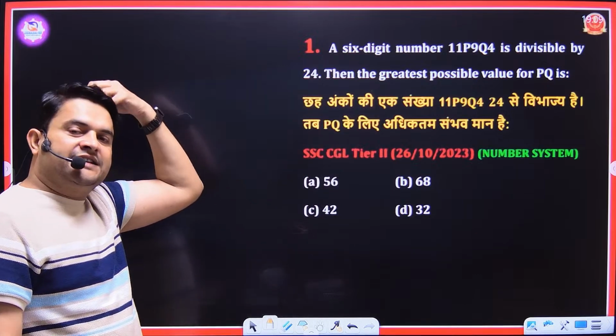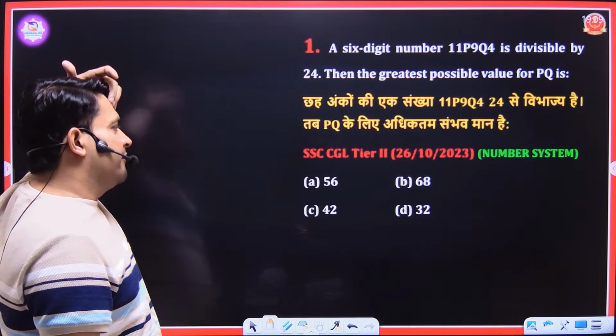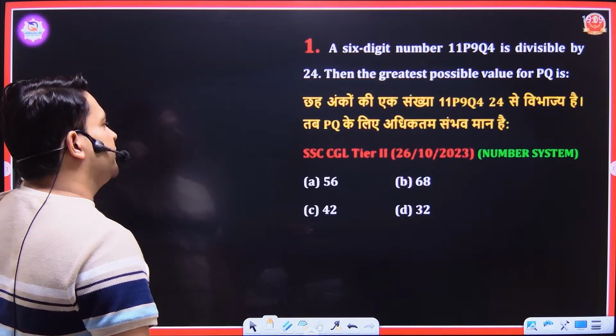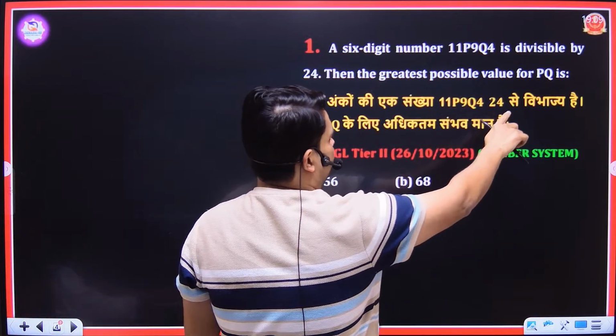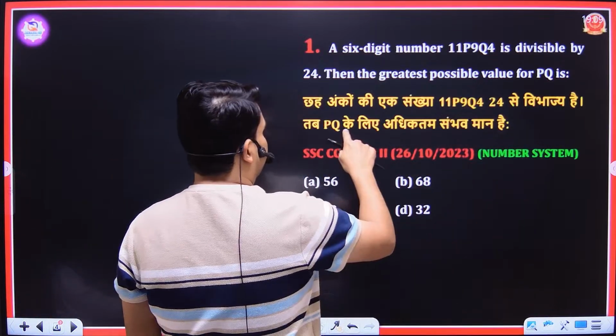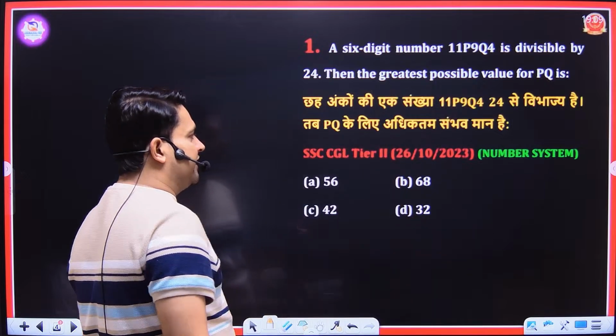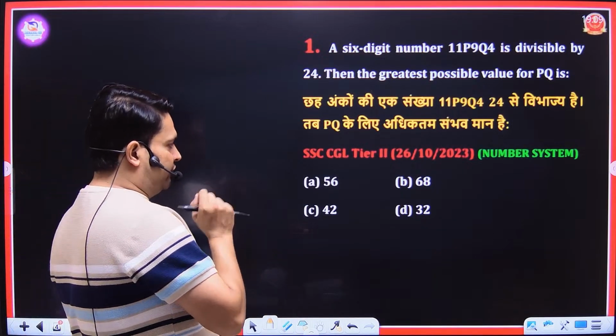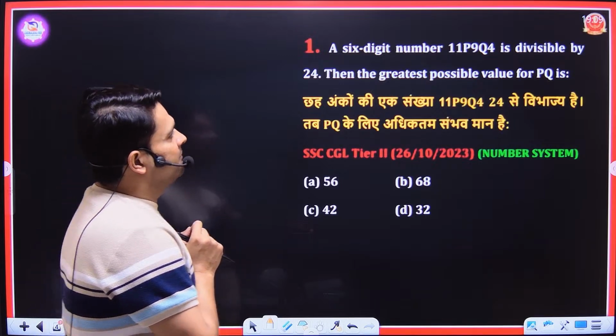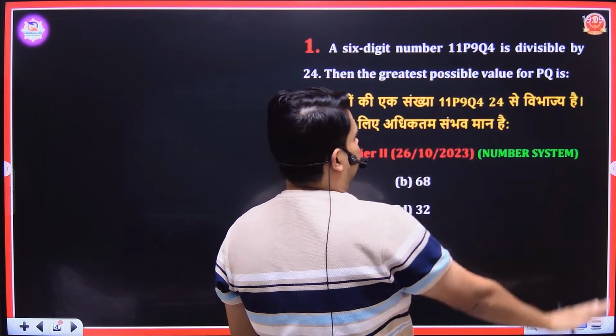So we will take this class bilingual. I am reading your questions in Hindi too. 6 अंकों की एक संख्या 11P9Q4 24 से विभाज्य है, तब P गुणा Q के अधिकतम संभव मान है. Means you have to calculate the maximum possible value of P into Q. So here is your number, that is 11P9Q4.